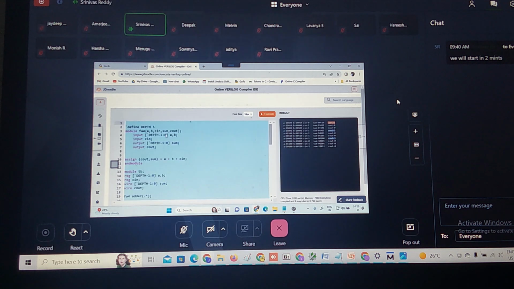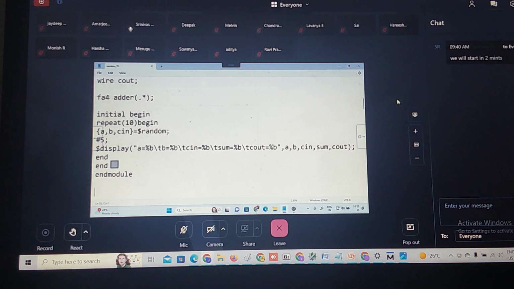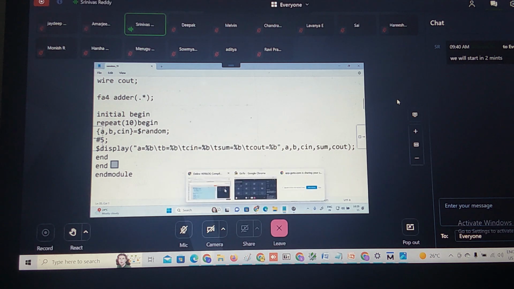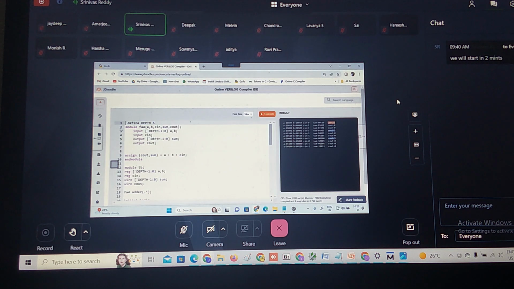How to do using parameter? Let us copy this program. Using parameter. What is the use of the parameter keyword? Constants into module. You define the constant into the what?